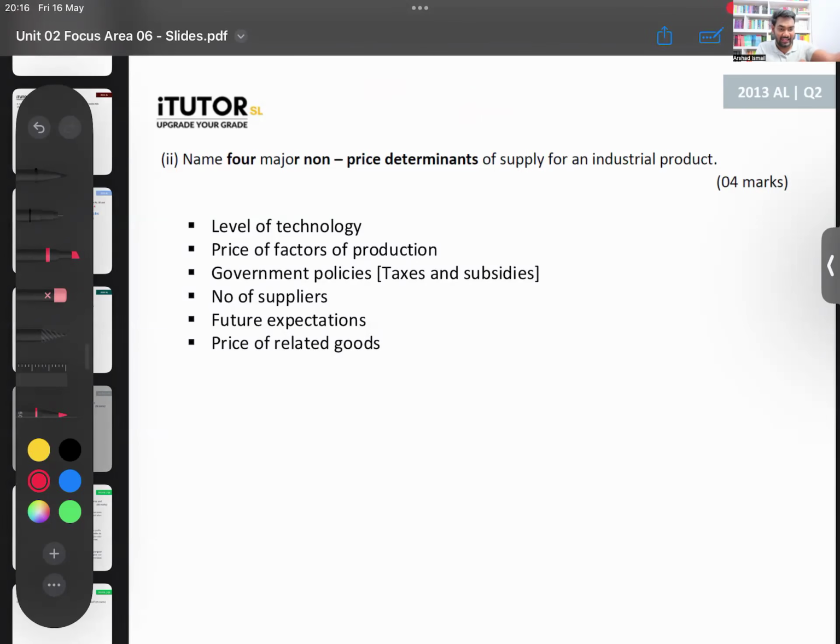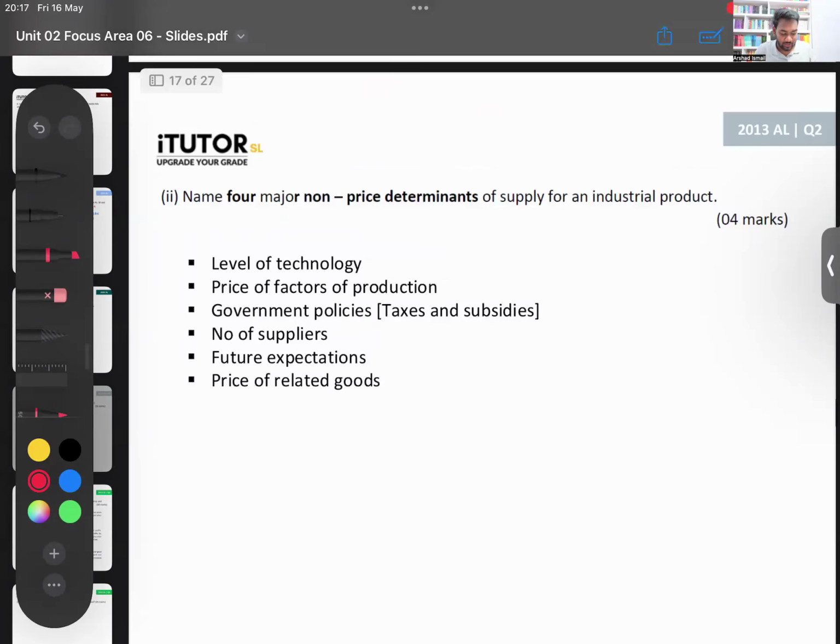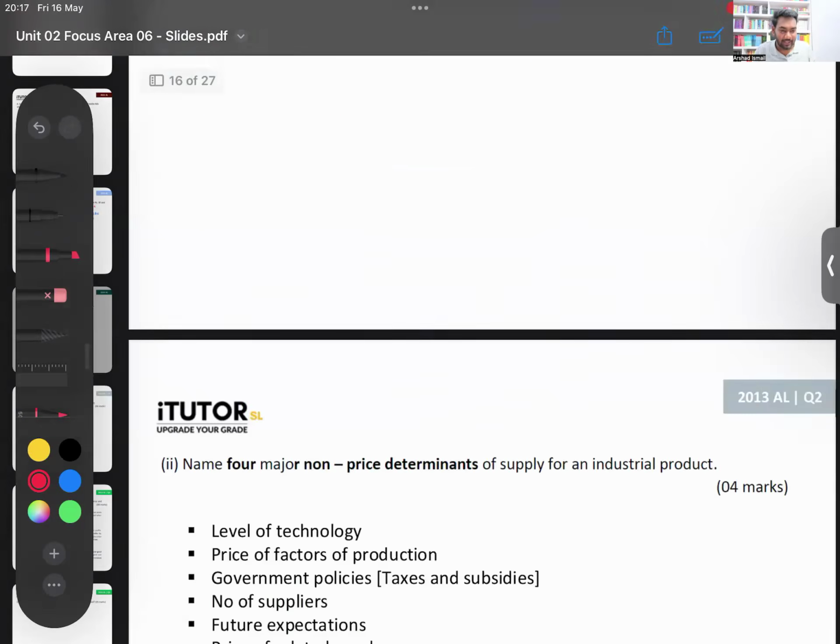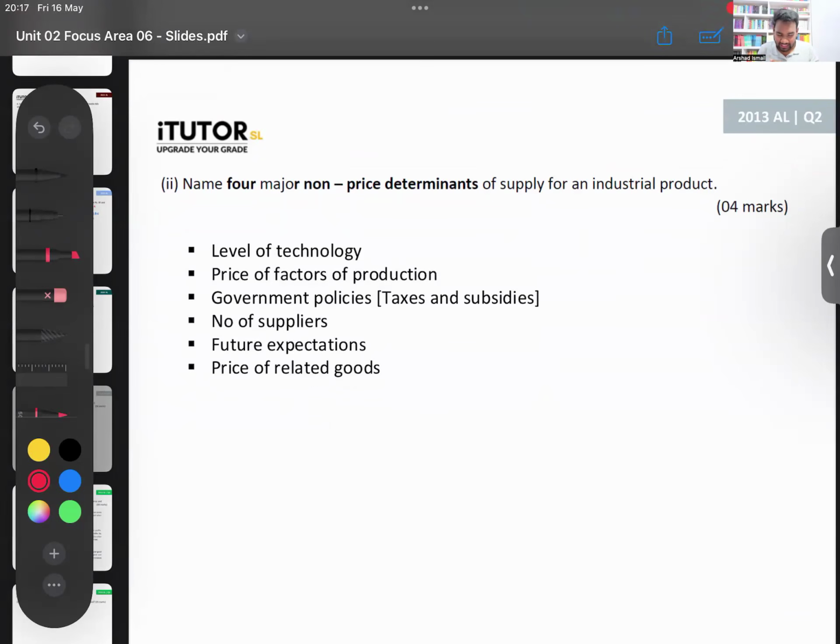Okay. Then coming in, Lamai. Coming into the essay questions. So in terms of supply, we don't have any questions in the 2011 and 12 paper. We're starting off with the 2013 paper in terms of supply. So 2013 A-levels, question number 2. The question says, name 4 major non-price determinants of supply for an industrial good.